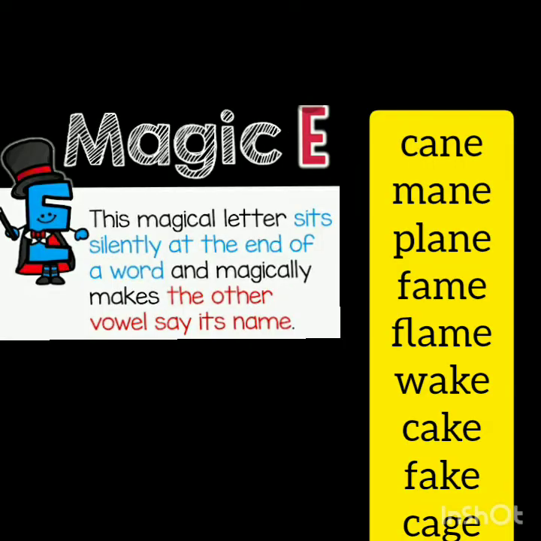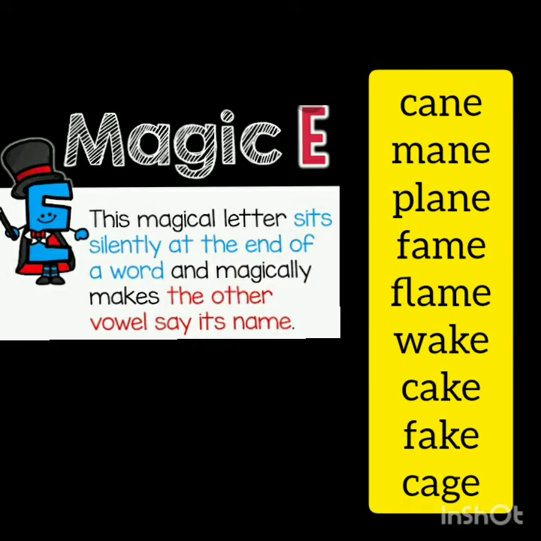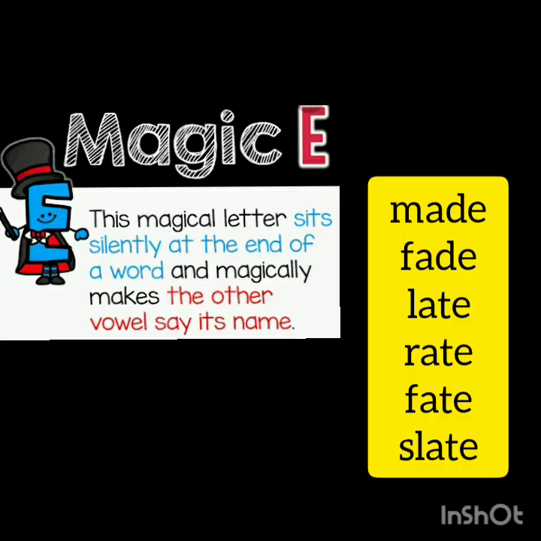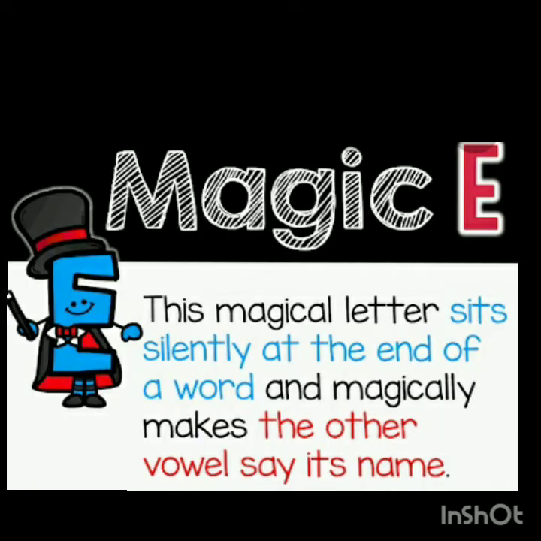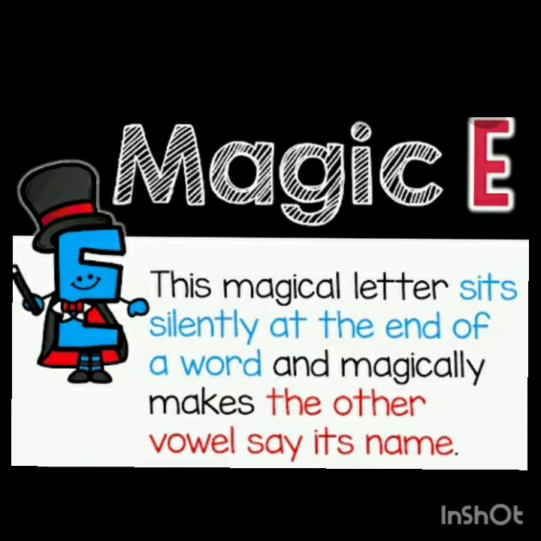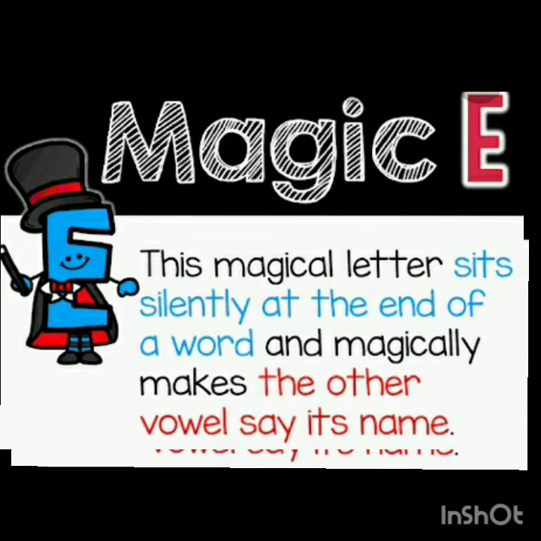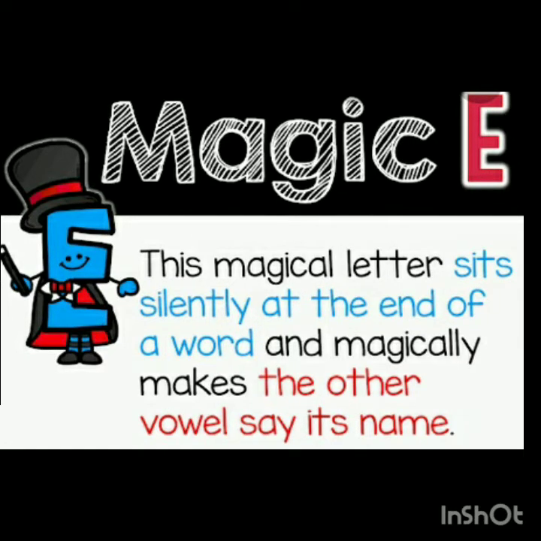For example, cane, main, plane, fame, flame, wake, cake, fake, cage, made, fade, late, rate, fate, slate. In all these words, we can see that the A sound is heard because at the end we have a magical E, which is silent.